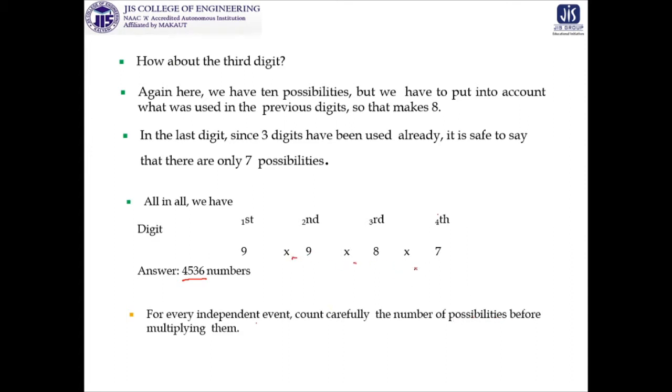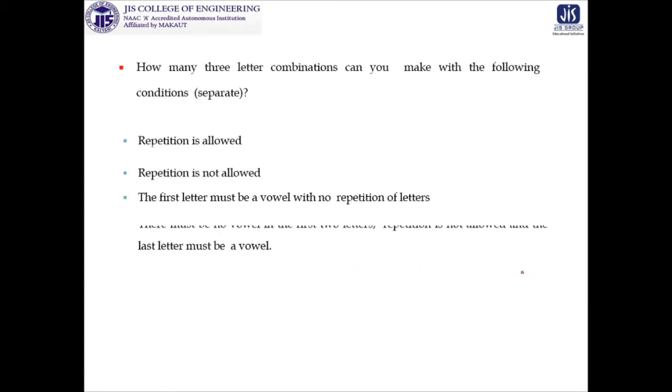So if there are 4 positions and repetitions are allowed, this one has 9 options, but this has 10 options, this has 10 options, and this also has 10 options. Now I think you can find the number of possibilities if repetitions are allowed. Okay, so let us proceed.